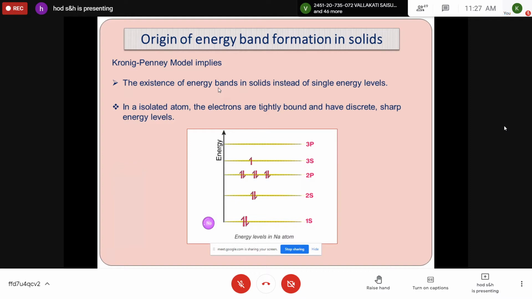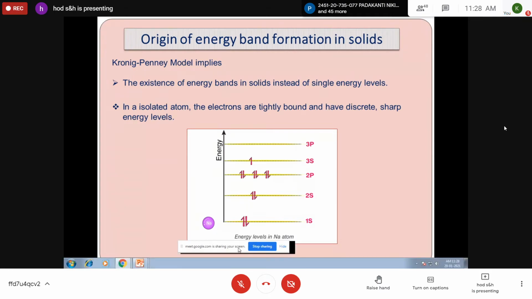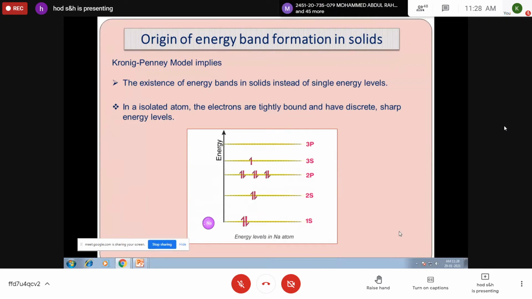In an isolated atom, if you take a single atom, the electrons are tightly bound and have discrete and sharp energy levels. If you take a single atom, let us assume the sodium atom, the electronic configuration will be 1s2, 2s2, 2p6, 3s1. So it leads to only a single energy level, because this sodium atom is not interacting with any other sodium atom. Corresponding to the sodium atom, it gives only one energy level.